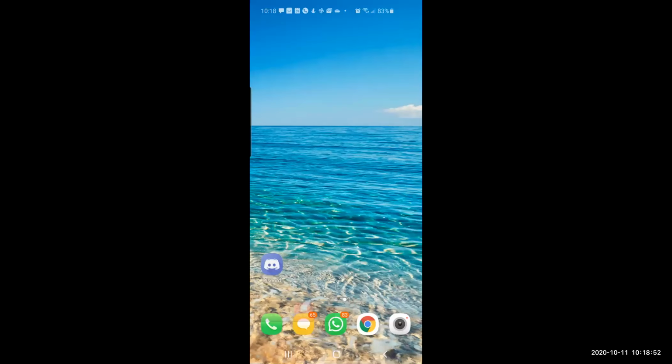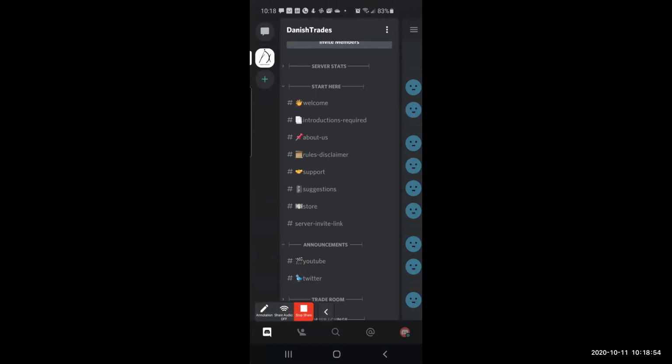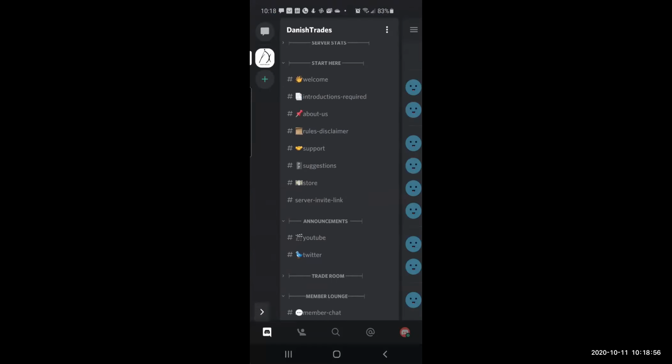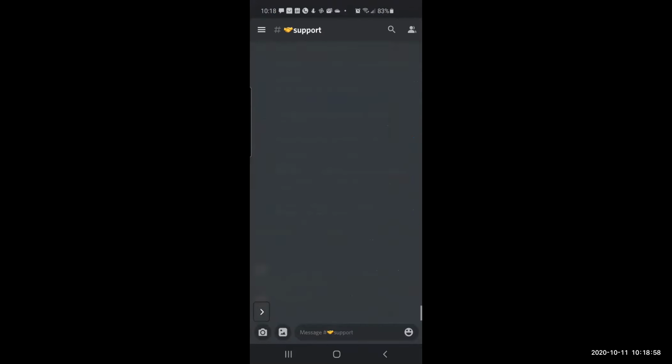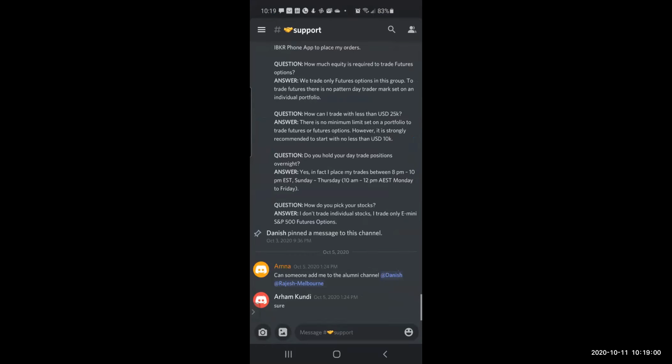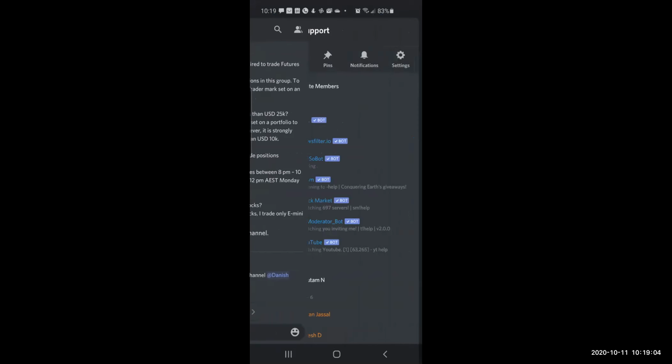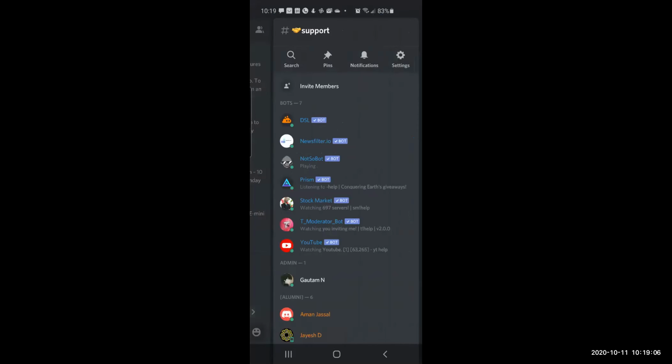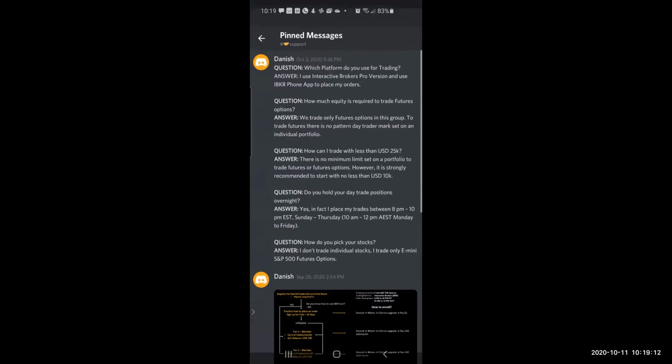So let's say I go to support page. There are some pin messages here. If I swipe from right to left, it will open this menu, and here is the icon for pins. Do you see that? If you click here, you will see all the pin messages.